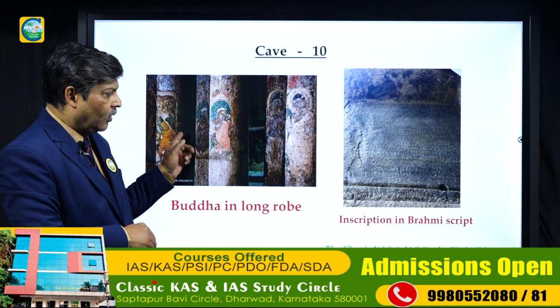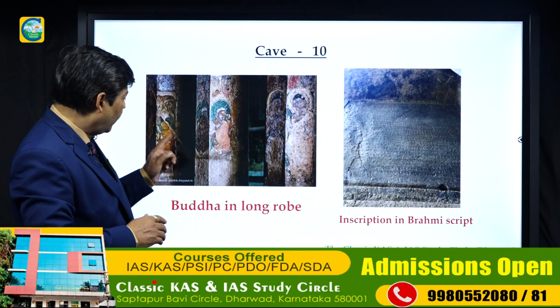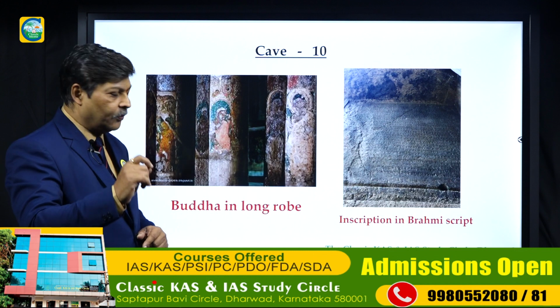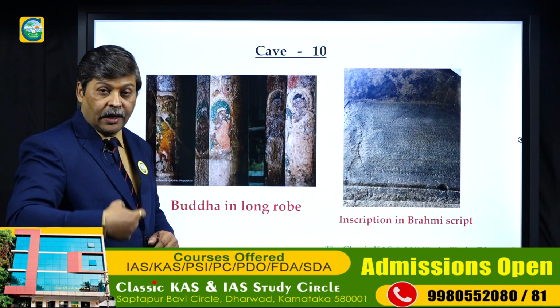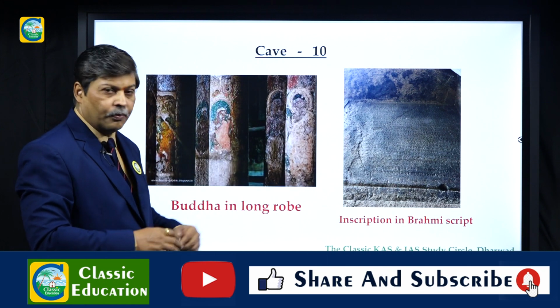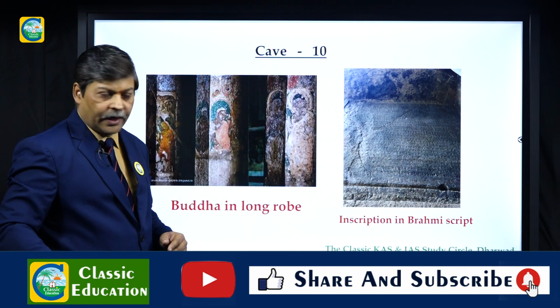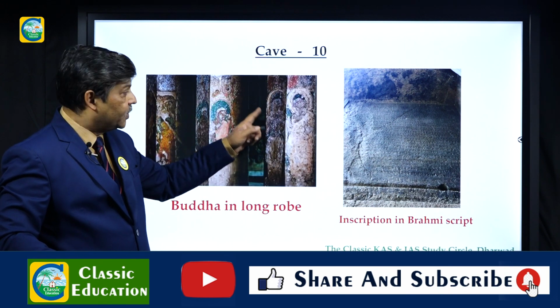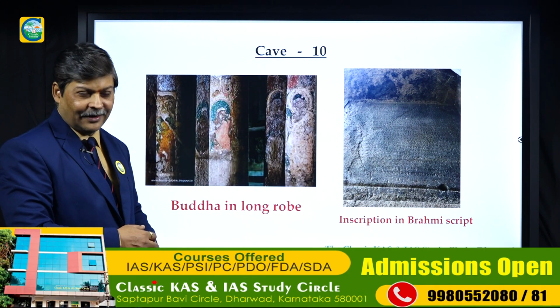The cave number 10 also is a Chaitya as I told you, and you can find these paintings on the pillars. And one of the things which I tell there, Buddha in a long robe. You can see this. This is Buddha in a long robe. A white cloth he is wearing. It is a long robe. This is Buddha what we have got, which is present in the cave number 10.